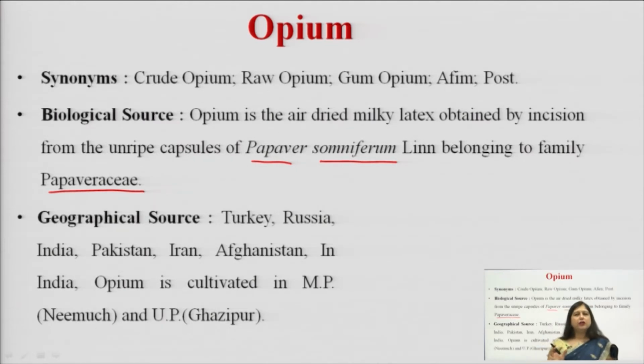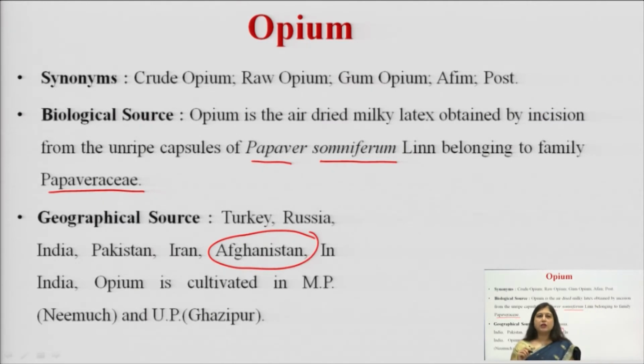Now, the geographical source or the origin where we can find it, where it is generally cultivated. Because it requires a very cold climate for germination as well as growth, it is generally cultivated in Turkey, Russia, some places of India, Pakistan, Iran and Afghanistan. Presently, the largest manufacturer is Afghanistan. So, it is being cultivated in Afghanistan.